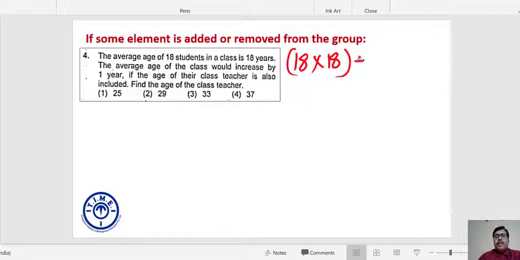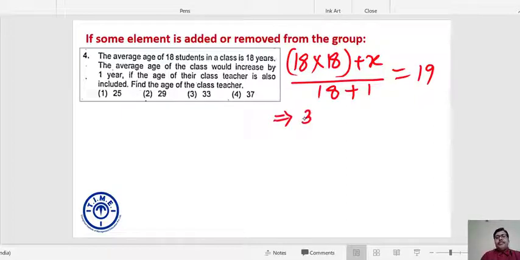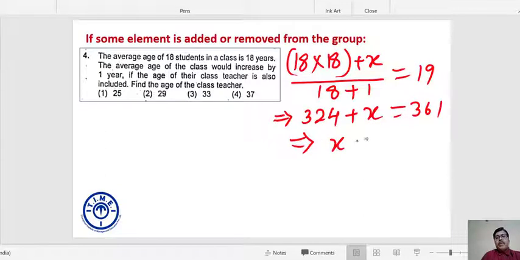Let's assume that the age of the teacher is X. Now the total number of members is 19, 18 plus 1 including the teacher, and your new average is 18 plus 1, 19. Average increases by 1. This is my simple equation. So 324 plus X is 19 into 19, 19 square is 361. X is turning out to be how much? 37 years.